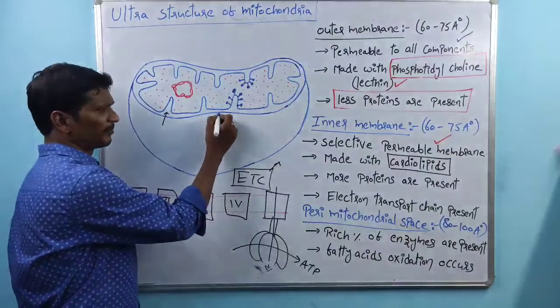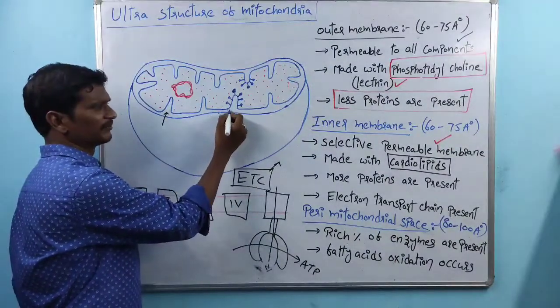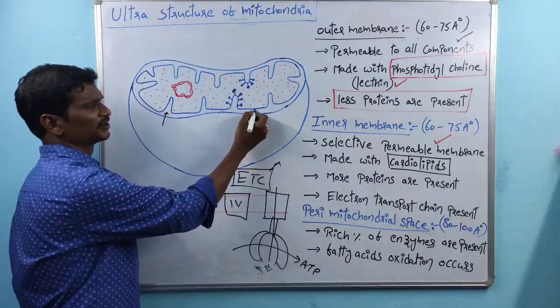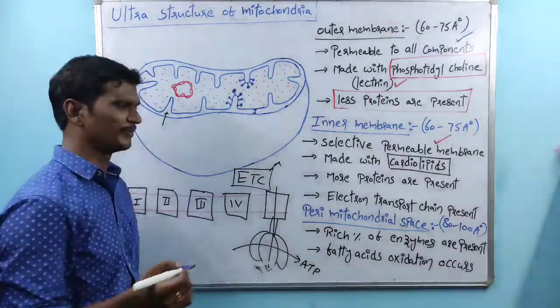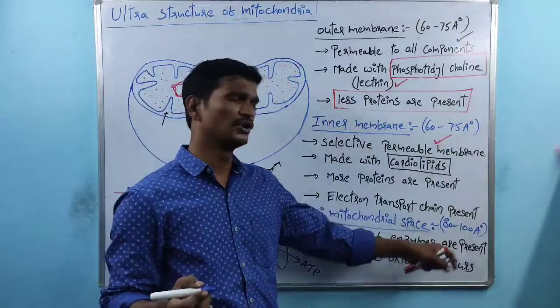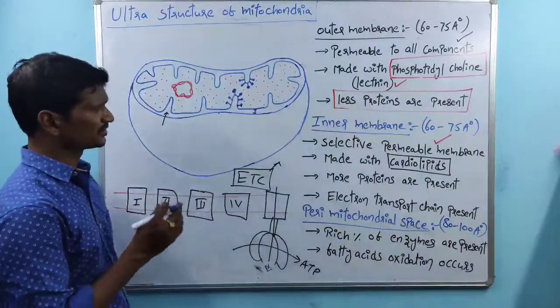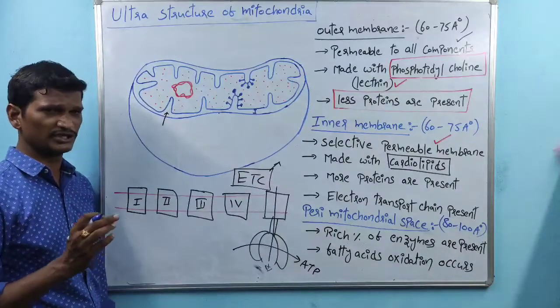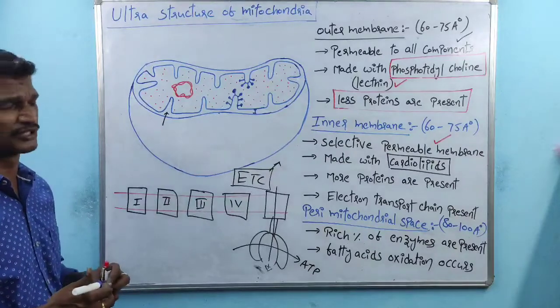So this is the outer membrane, this is the inner membrane. Between these two there is a space. Okay, this is the space. This space, especially, the measurement is 80 to 100 angstroms. That space richly contains enzymes. The perimitochondrial space richly contains the enzymes.